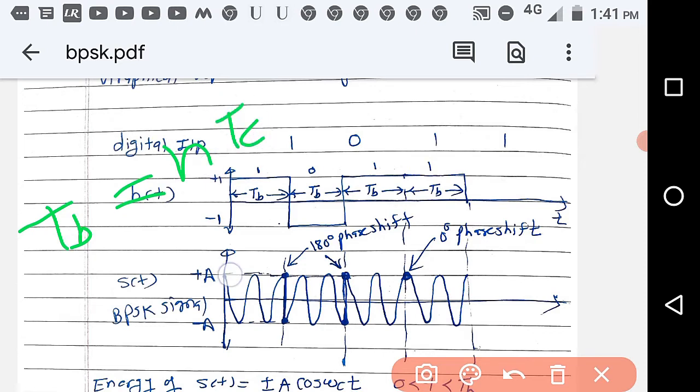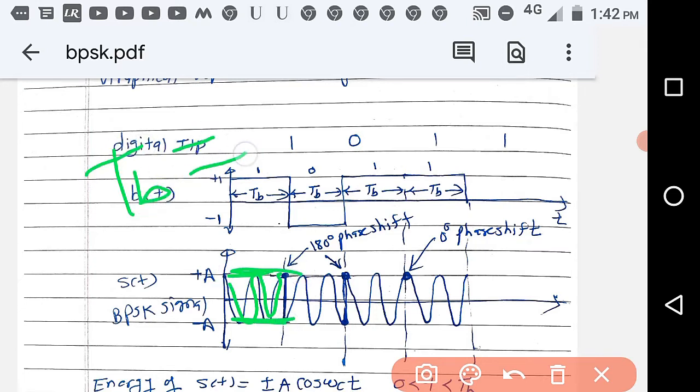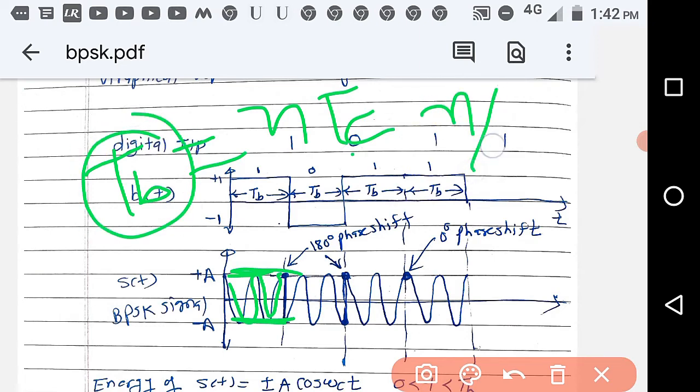What does this mean? This means that in this duration Tb, there should be an integer number of carrier signal cycles. That means the sinusoidal cycles should be an integer, 1, 2, 3, 4, anything, within this Tb. The meaning of Tb equal to N Tc is that in Tb the cycles of the carrier should be an integer.